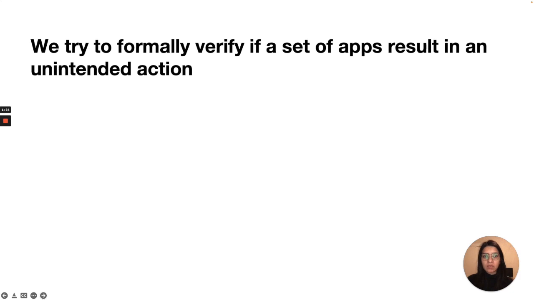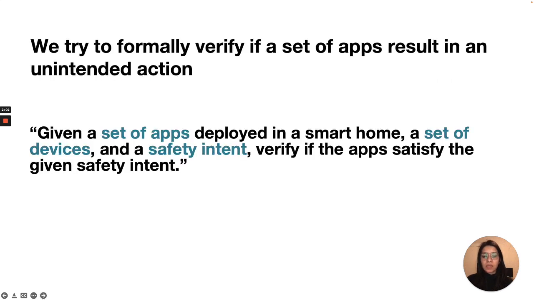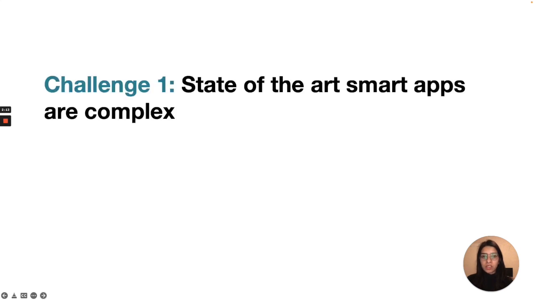Hence, in this work, we try to verify if a set of apps deployed in a smart home satisfies certain safety intents. Examples of these intent violations can be apps having conflicting actions. This task is non-trivial because of two reasons. The first challenge is that state-of-the-art smart apps are complex. Let's deep dive into what I mean by complex.